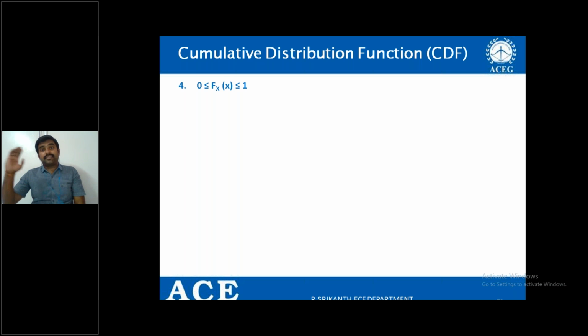At the maximum value, x equal to plus infinity, the distribution function equals 1. Therefore it cannot go below 0 or beyond 1, and the distribution function is always between 0 and 1.